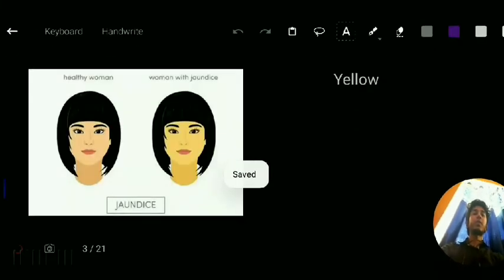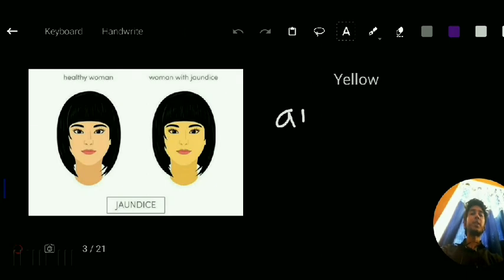So now here we have another word. Yellow is the word. You can relate this word from jaundice. When you have jaundice, your face becomes yellow. So the word for yellow is jaune. No, sorry, that word is for French. So I put this here, it's my mistake. The word for yellow is amarillo. In Spanish it is amarillo. Sorry for this picture.